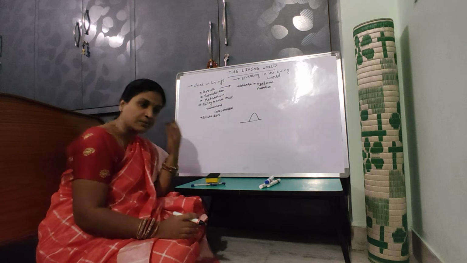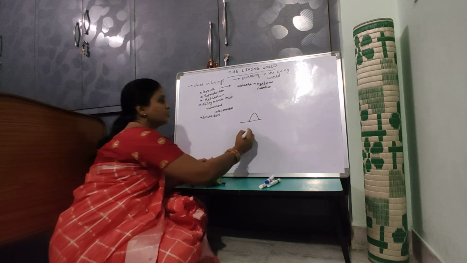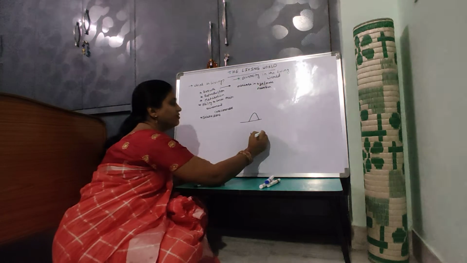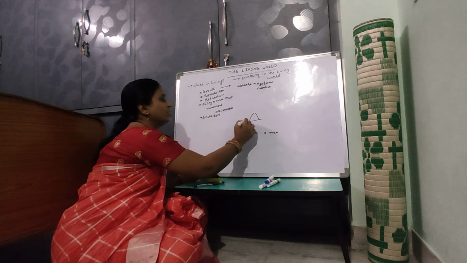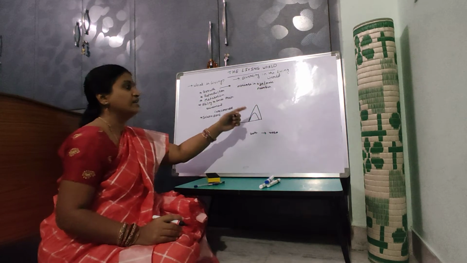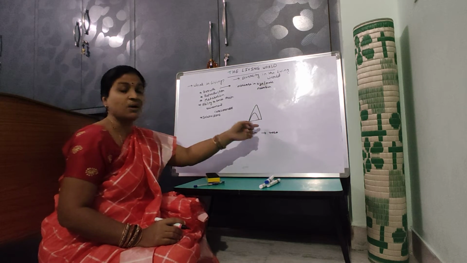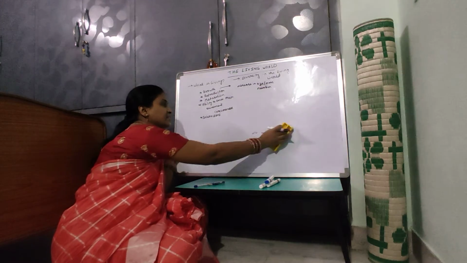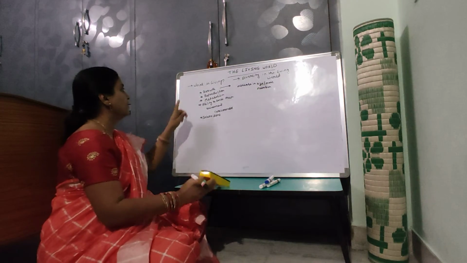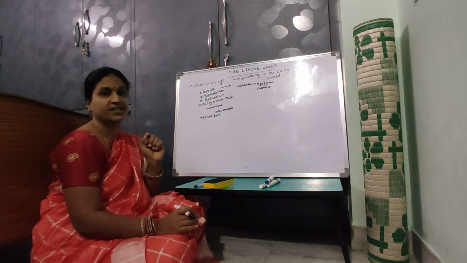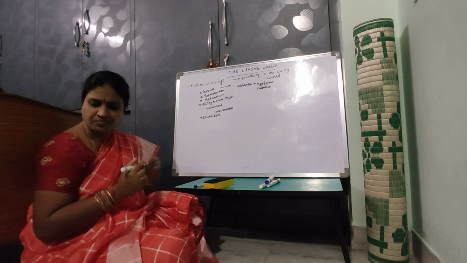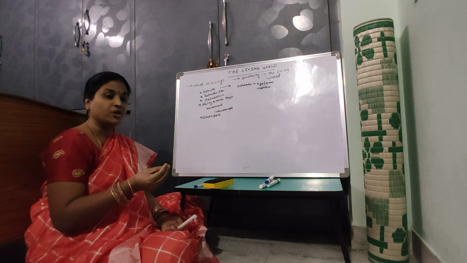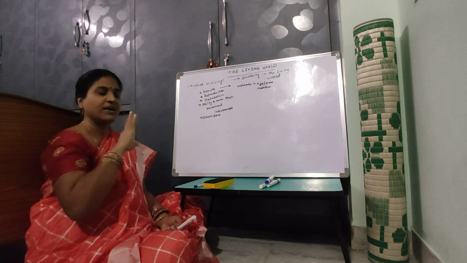In some mountains, suppose in 2012 this was a small mountain. Then after 2020 this mountain has grown. Here also there is increase in size and mass, but this mountain cannot be called a living organism. So we cannot consider growth the defining property of a living organism. Coming to the second characteristic feature, it is reproduction. Reproduction is a characteristic feature of living organisms, but we cannot take it as a defining property. Why, we will discuss now.